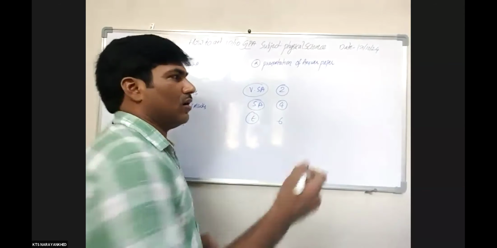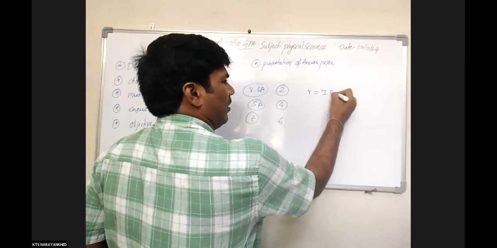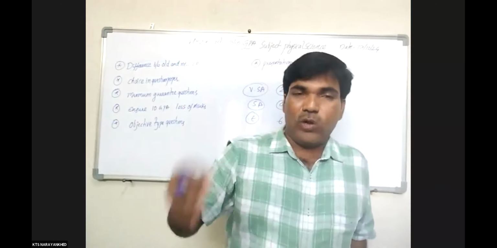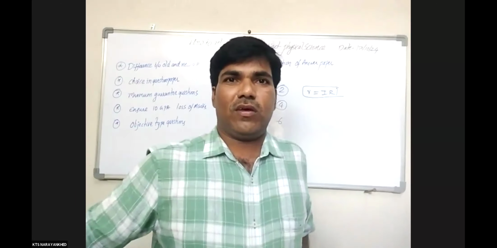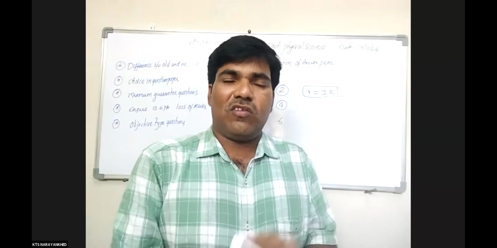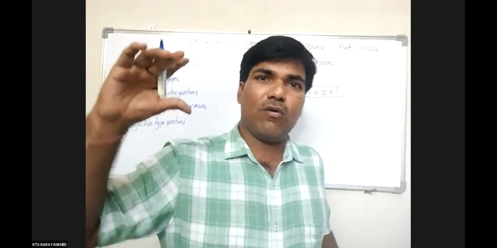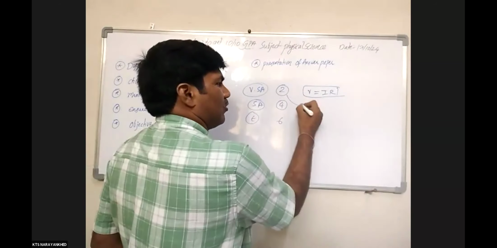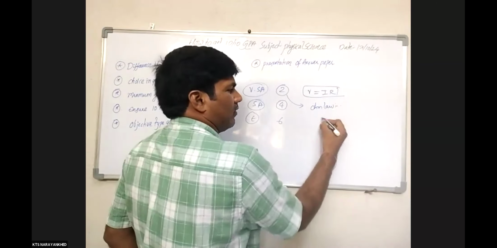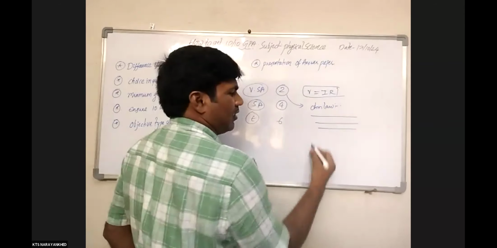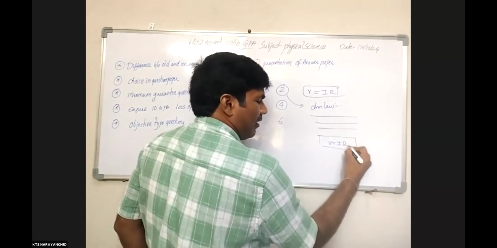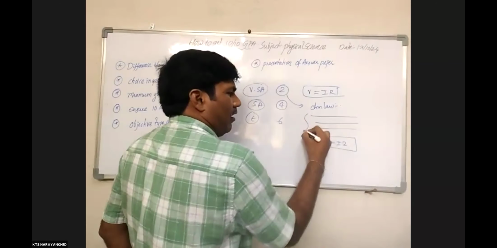Our students write only this part: V is equal to IR. Otherwise, they write a statement that voltage is directly proportional to the current passing through the wire. Not like that. For 2 marks we should first write the heading, what is Ohm's law, then write the definition, and then the mathematical expression V is equal to IR. What is V? What is I? What is R? How it looks?